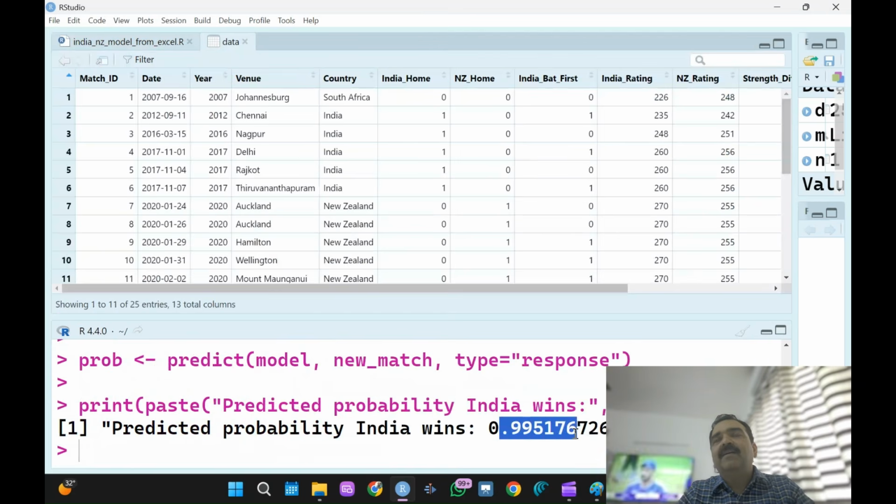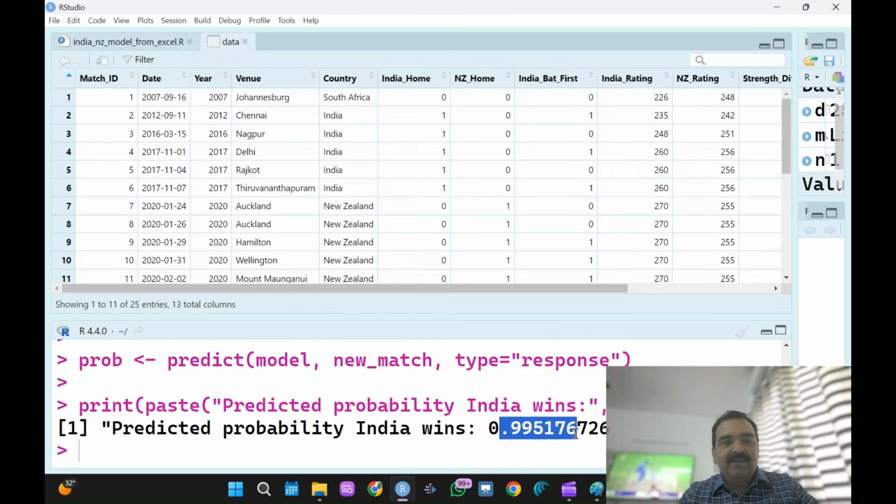But I've seen many, like Joshi and all, they are saying that India will lose the final, and all those things are coming in the media. But I believe in the data and I believe in analytics. So I'll definitely believe in the model which is created here, and I definitely predict that India is going to win the match tomorrow. And let us cross our fingers, and I'm sure that India is going to win, and I also want that India wins.